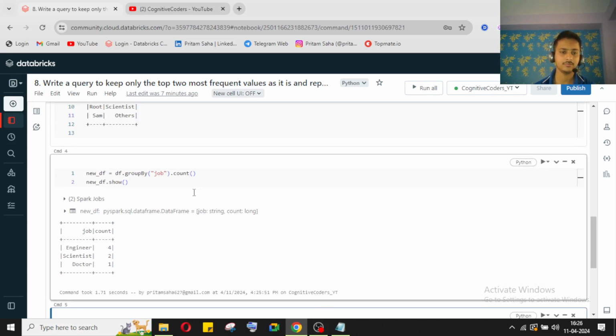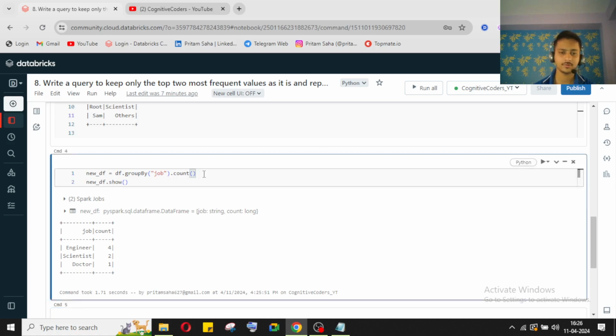After that I need to find out the top two categories. It's already in descending order, but sometimes it might not be in descending order. That's why you need to use order by also, to be on the safe side.